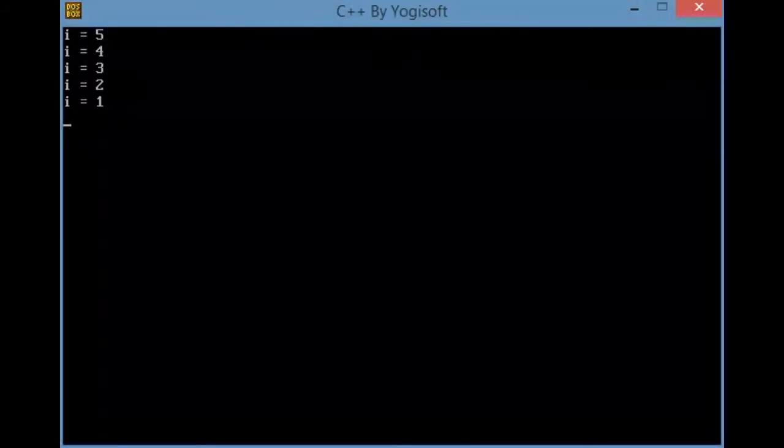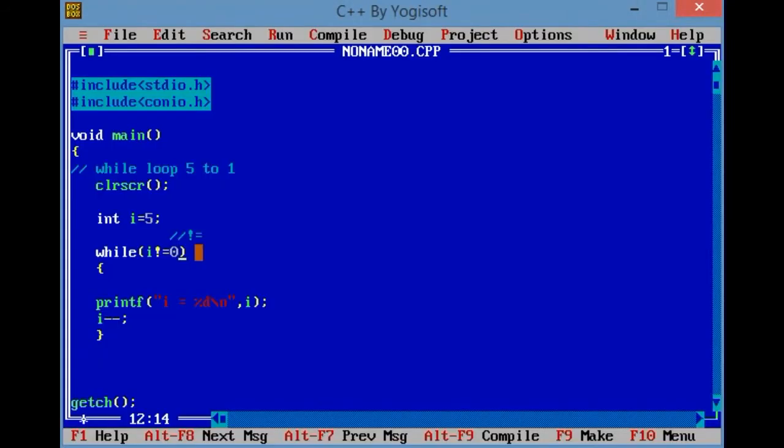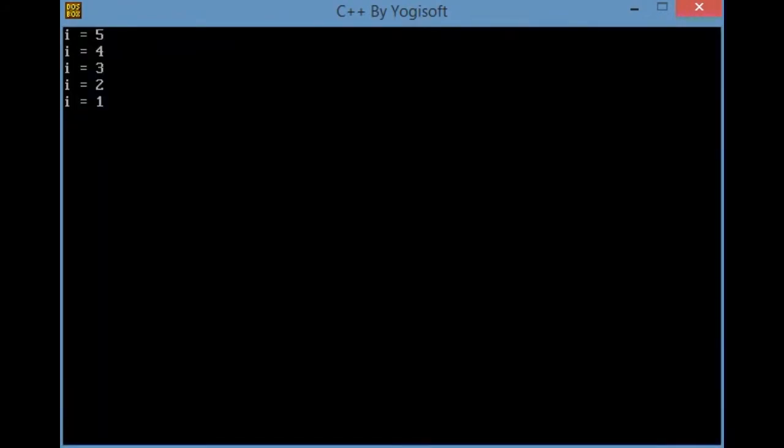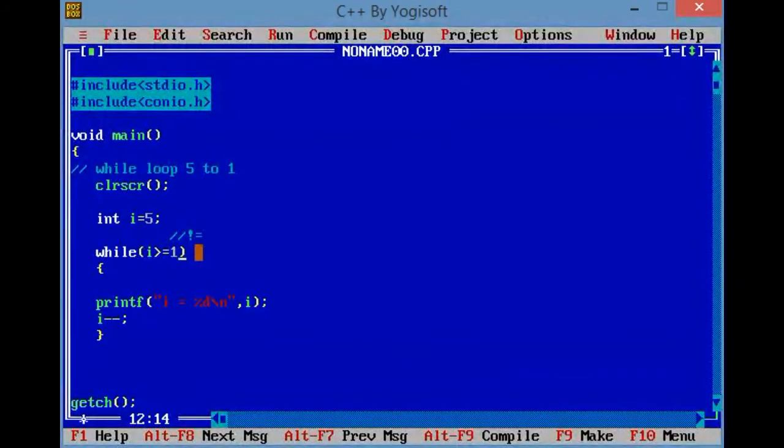Can I write any other condition in this while loop? I can write I greater than or equal to 1, right?